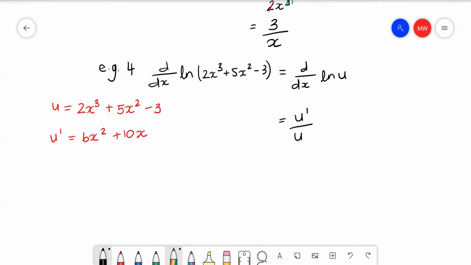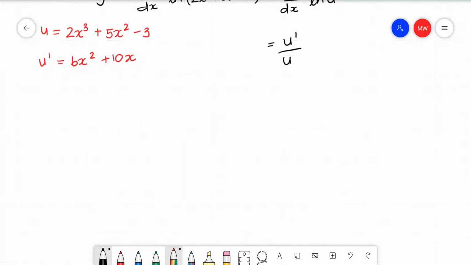So back to the derivative, u dash over u is just equal to 6x squared plus 10x divided by 2x cubed plus 5x squared minus 3.